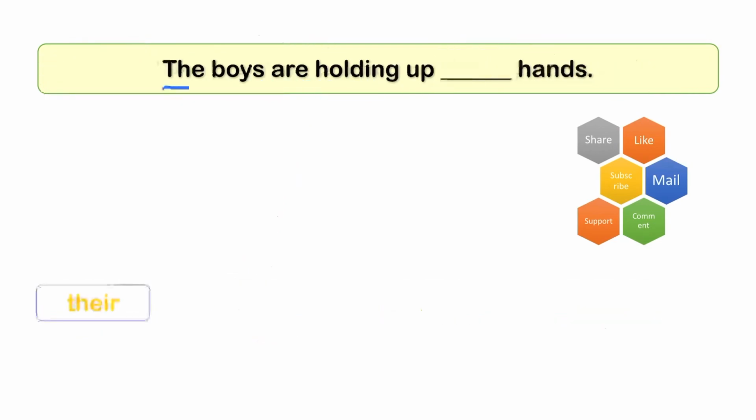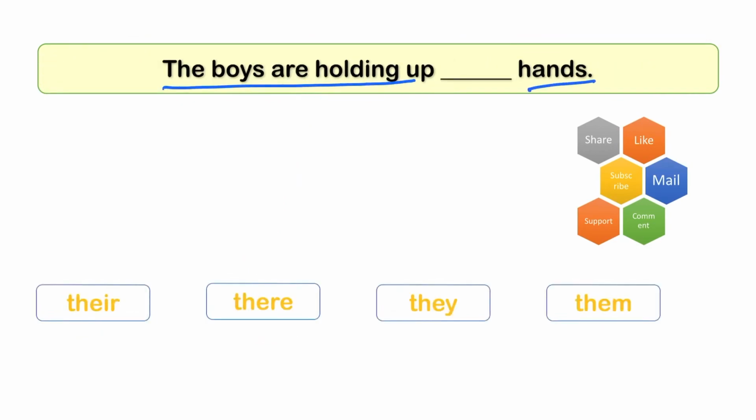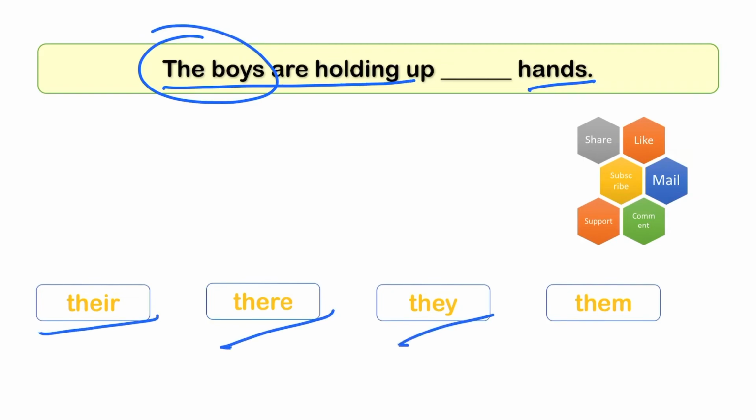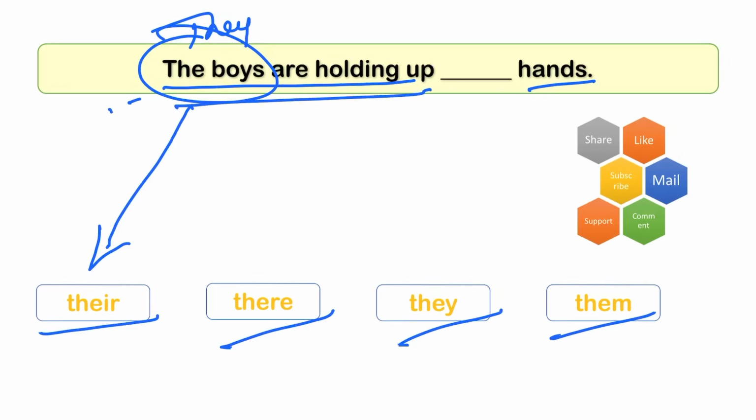Next, the boys are holding up dash hands. The boys. The boys, options are there, they, them. So we can use they because instead of the boys we can use they. So they are holding up their hands, like that we can use. So option A, answer is their.